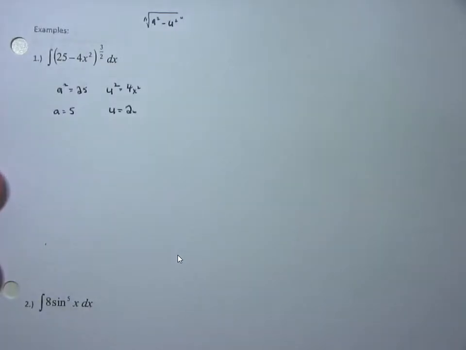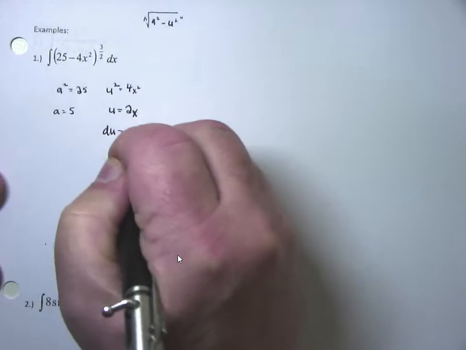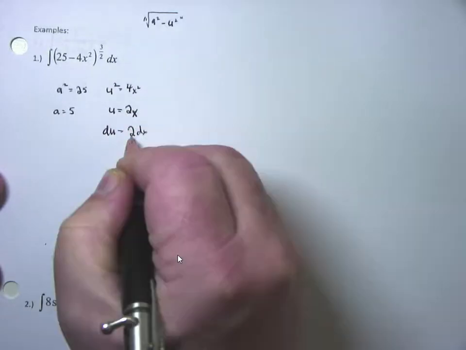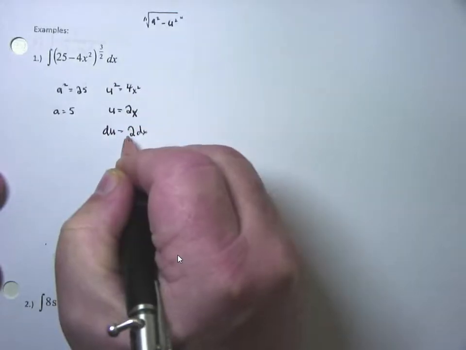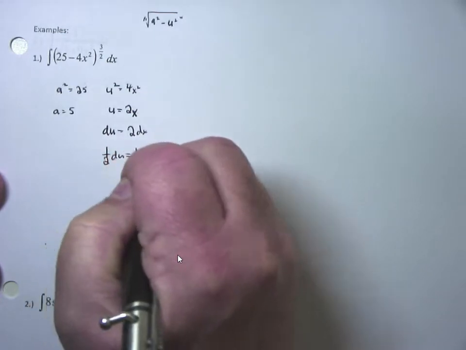But then it is u substitution, which means I've got to do du, take the derivative. The derivative of 2x is going to be 2 dx, and whether it's a variable or a constant, don't care, move it to the du side. So now 1/2 du equals dx.